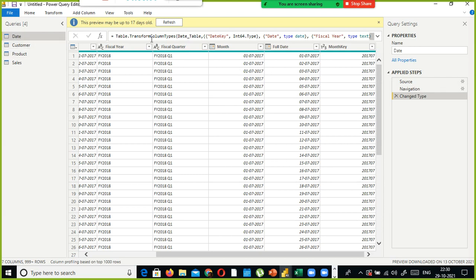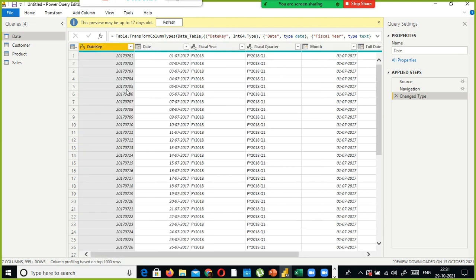But when you do transform, it automatically converts the date related column like this. You can find the calendar icon just before the column name. You need to use transform to understand the data type assigned to each Excel column.